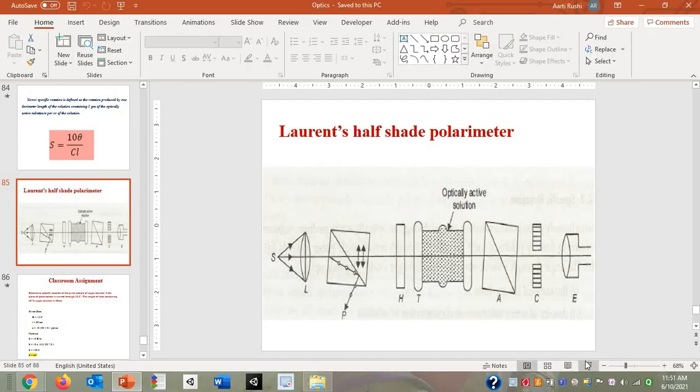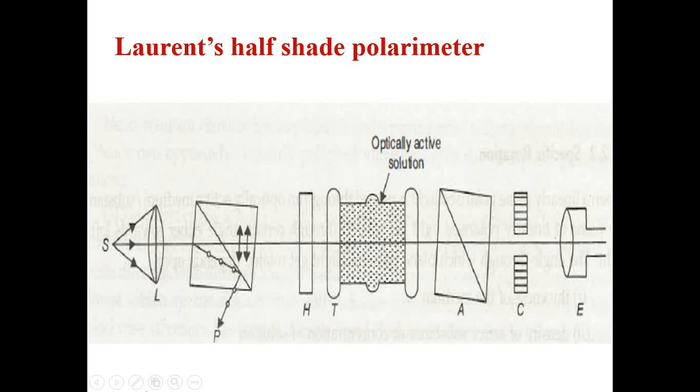We are having 10 minutes, of course we can discuss this portion. Okay, so basically what to do with the polarimeter and what happens in the polarimeter, that we have to see now. Basically what we can say, polarimeter is the application of polarization of light. Okay, so polarization of light concept is used in the polarimeter. Polarimeters are the instruments which are used to detect the angle of rotation caused when light passes through optically active solution.